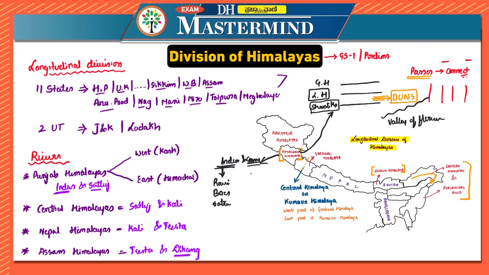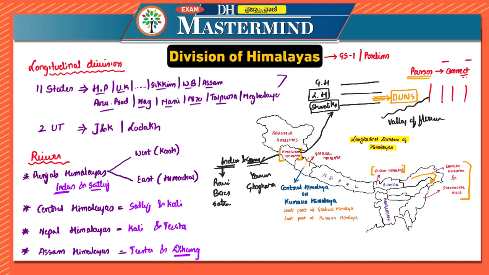When it comes to Ganga, it is Yamuna and Ghagra. Okay, so dune formation we have discussed, and we have discussed there is Great Himalayas, Lesser Himalayas and Shivaliks, and between them there are dunes. So I hope till here it is very clear.